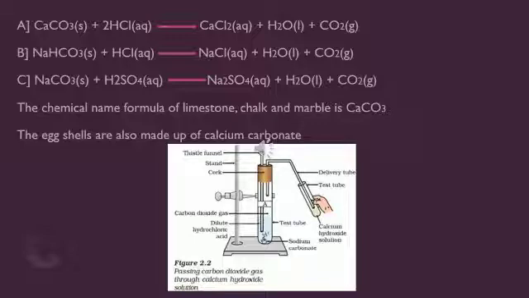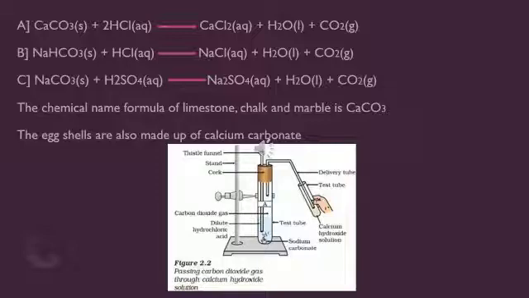Next is sodium bicarbonate, that is NaHCO3. When we allow sodium bicarbonate to react with HCl, what is the product formed, children? NaCl in aqueous state, and also water plus carbon dioxide gas. Next is sodium carbonate. We allow it to react with H2SO4, sulfuric acid in aqueous state, which gives rise to sodium sulfate in aqueous state along with water and carbon dioxide.